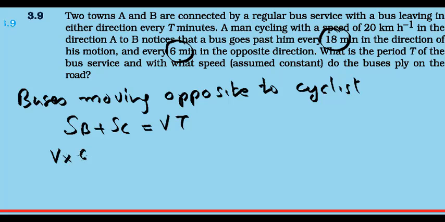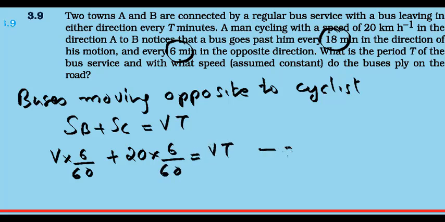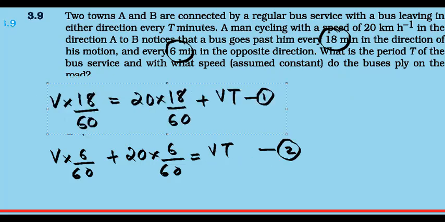Okay, V into, you can write 6 by 60, you can convert this into hours, plus SC, the cyclist has a speed of 20 km per hour, so into 6 by 60 equal to V into T. This is the second equation. So now you have two equations. First for buses going in the same direction, and the other one for buses going opposite to the cyclist. Now you can solve these two to get the answer. Both V and T can be solved.